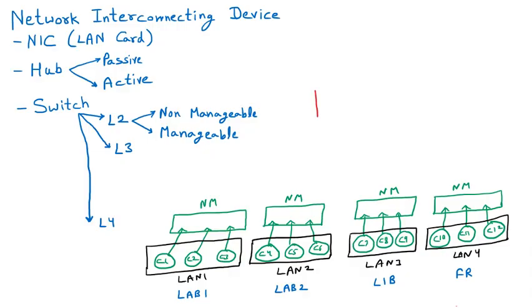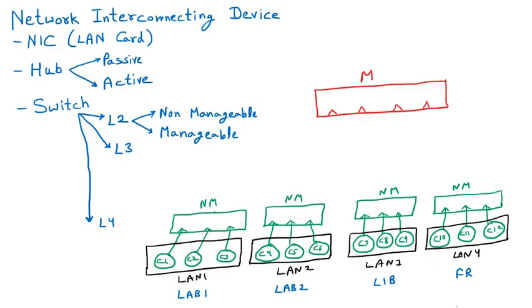Now, let us suppose that I am applying one manageable switch. This is the manageable switch in your server room. In the server room, I have applied a manageable switch where multiple ports are there. Now there is one more good thing about the manageable switch: it can connect the computers as well as further switches.